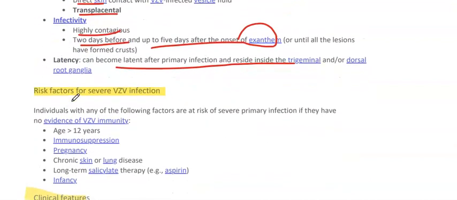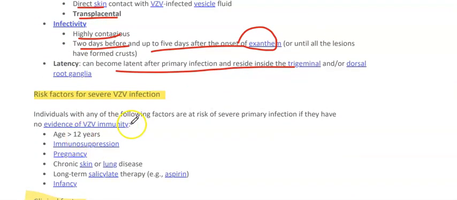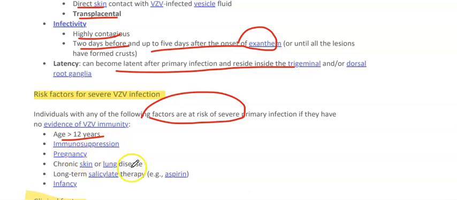Risk factors for the infection. Individuals with any of the following factors are at risk of severe primary infection if they have no evidence of immunity: age greater than 12, immunosuppression, pregnancy, chronic skin or lung diseases, long-term salicylate therapy, for example aspirin, and infancy. These all are the risk factors for severe infection.